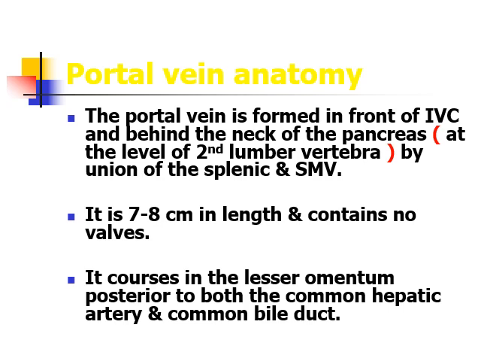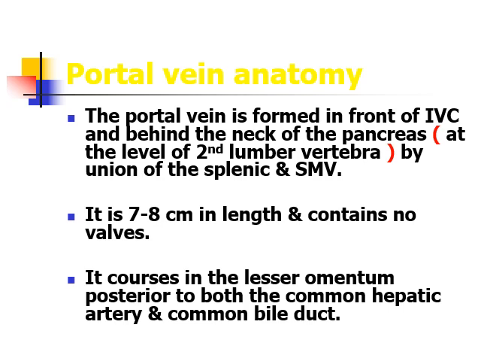The portal vein is formed in front of the inferior vena cava and behind the neck of the pancreas at the level of the second lumbar vertebra. The portal vein is formed by the union of the splenic vein and the superior mesenteric vein. It is 7 to 8 cm in length and it contains no valves, as compared to other veins.